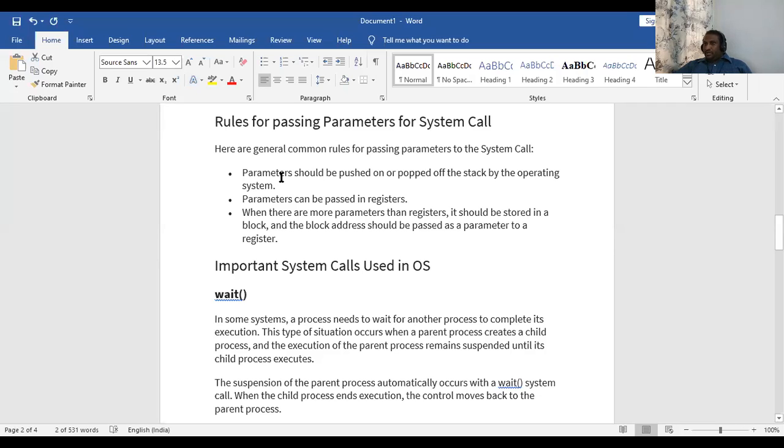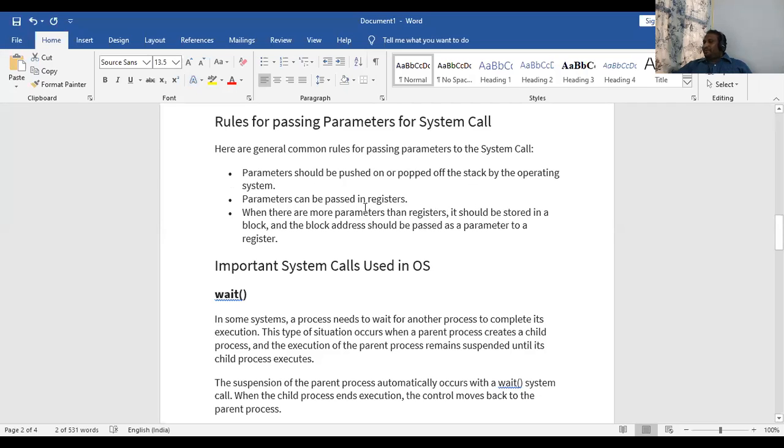So if a process is working, suppose the YouTube player is working, and I receive a phone call, what must happen? The YouTube player must be popped out and the phone call has to be popped in. Yes, good. So that is what it has to do, popping in and popping out.